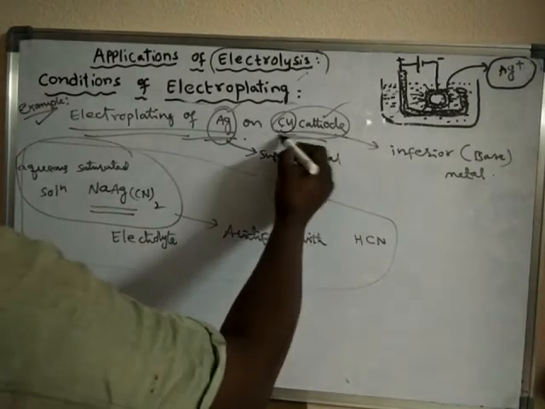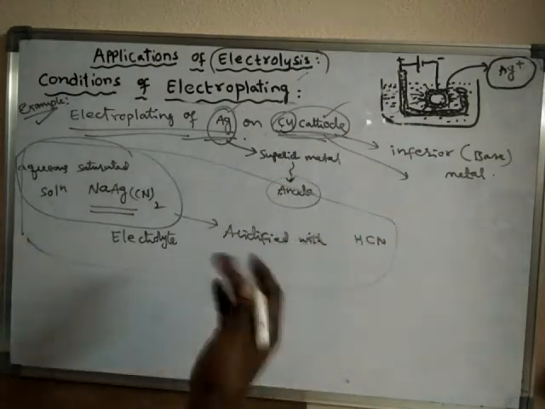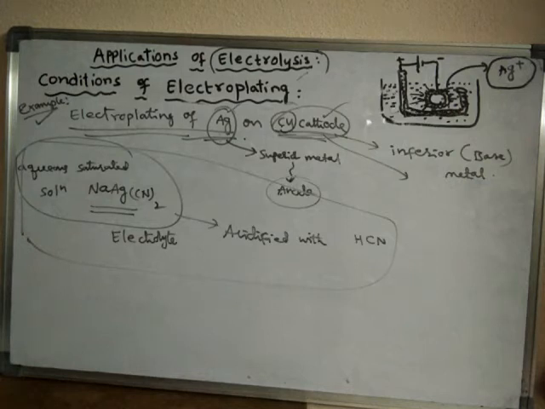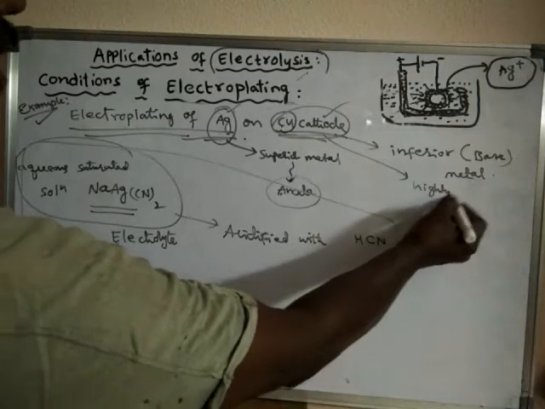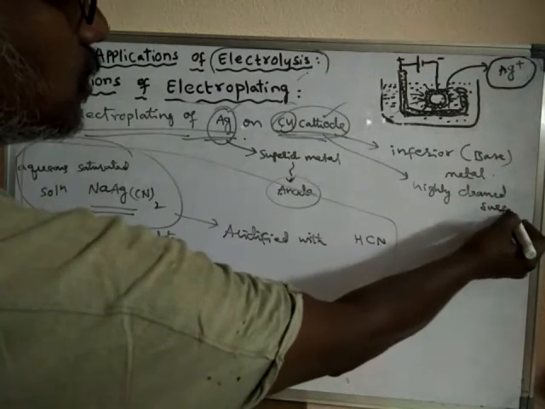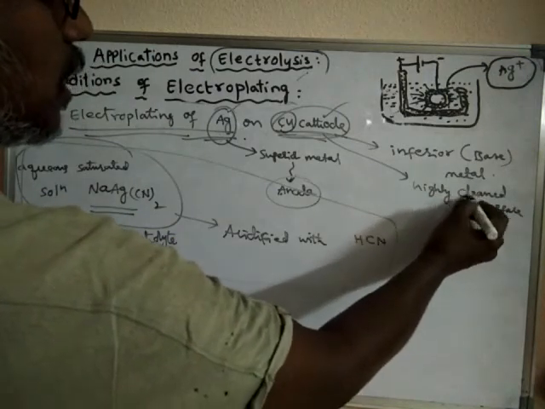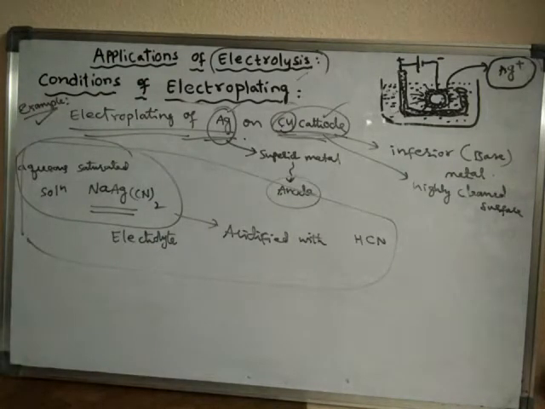Remember that the surface of the cathode should be highly cleaned. It should be a very clean surface, since the article to be plated is the electrode.